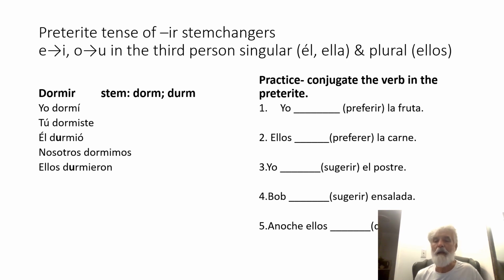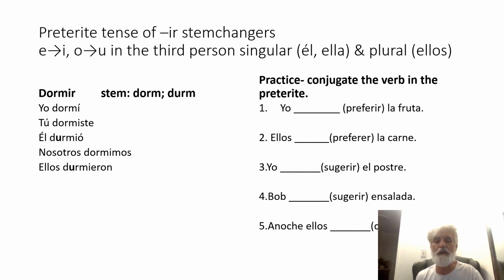No. Again, IR stem changers only have a stem change in the preterite in the él, ella form or the ellos form, in none of the other forms. So we're going to just use the regular stem as we normally would when we conjugate a regular verb in the preterite tense. So the stem is prefer. And then what ending always goes with IR verbs?